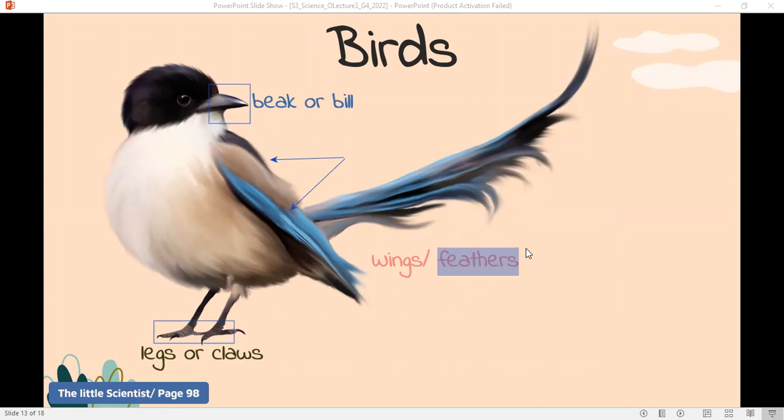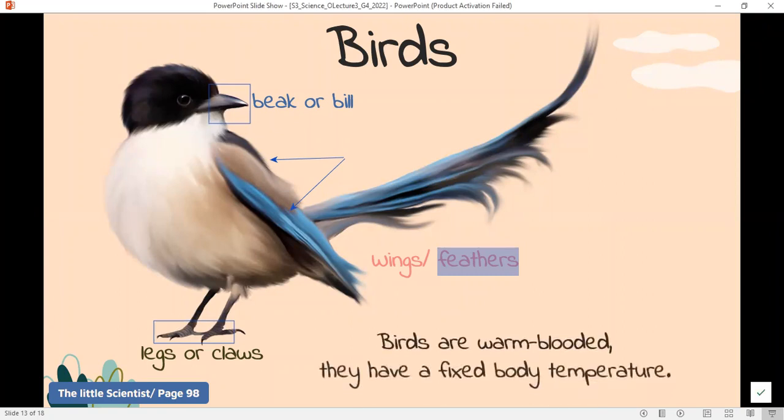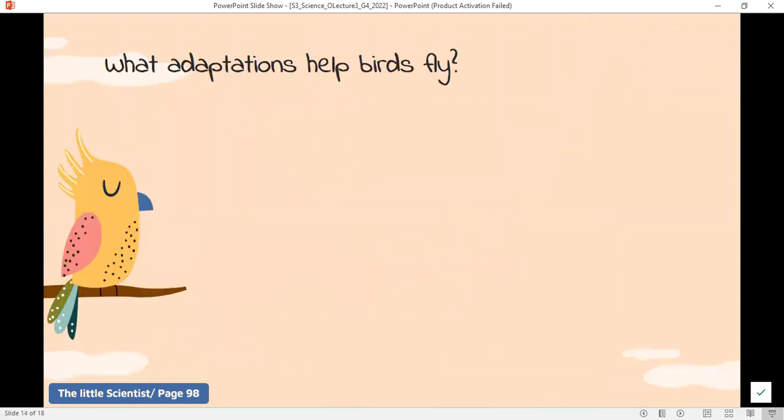Yes, their feathers keep them warm. So they are warm-blooded animals with a fixed body temperature like us. Birds and mammals are warm-blooded animals. They have a fixed body temperature that doesn't get affected by the outside. So when it's too cold or too hot, they should maintain a fixed body temperature.